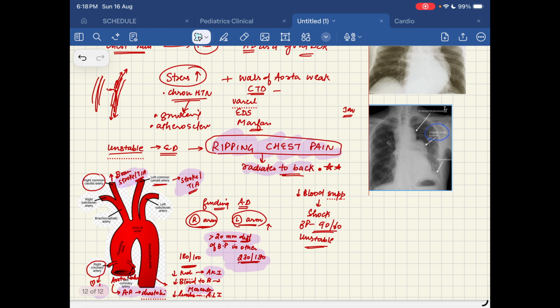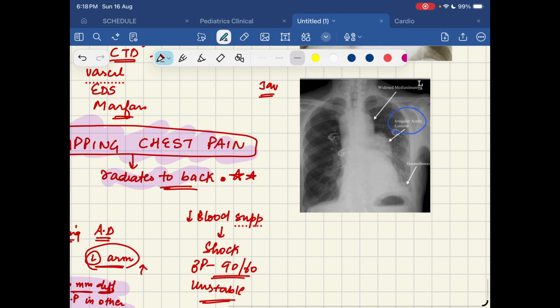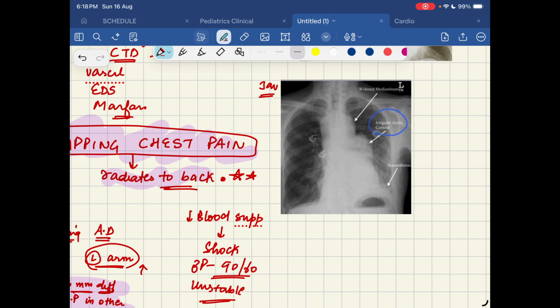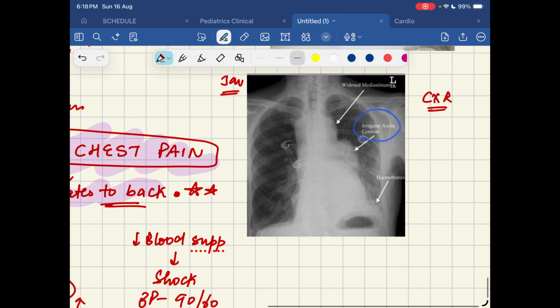So after we have suspected aortic dissection, we do a chest x-ray. The chest x-ray findings can be a widened mediastinum. Okay, because of the tear, the blood has extended. There will be an irregular aortic contour, and there will be hemothorax. There will be blood in the thorax. Okay, so these findings are present in case of aortic dissection. So anytime you see a widened mediastinum, always think of aortic dissection first, although there are many other differentials for this as well.